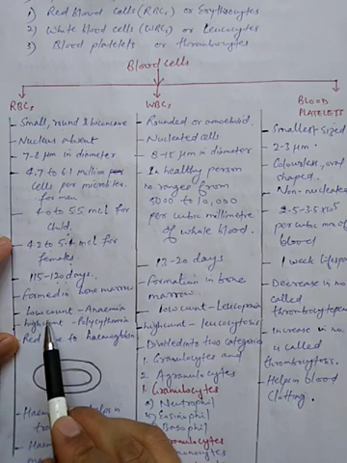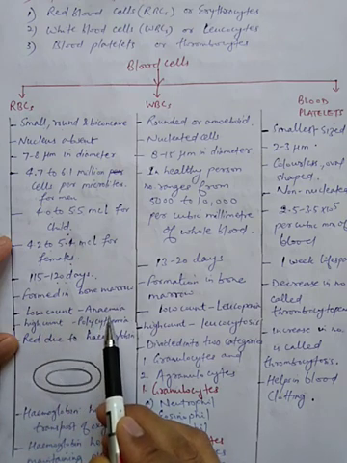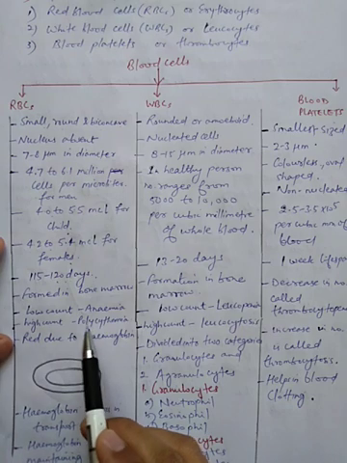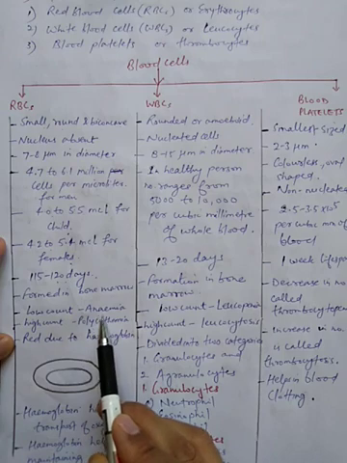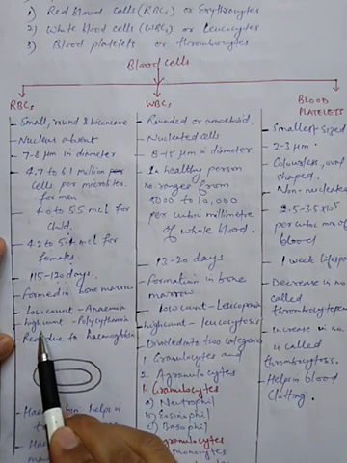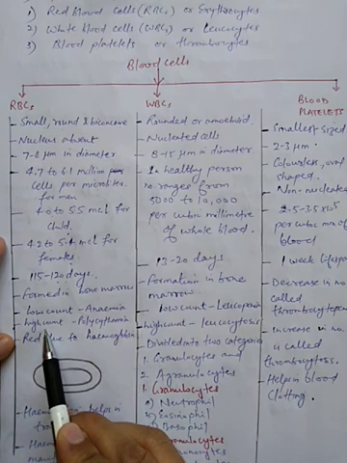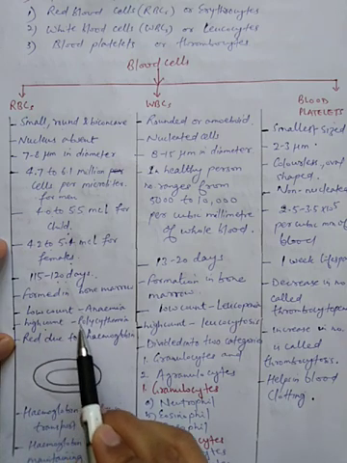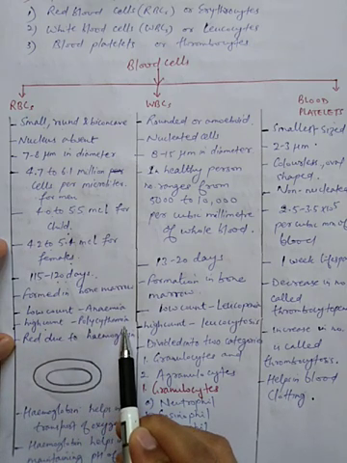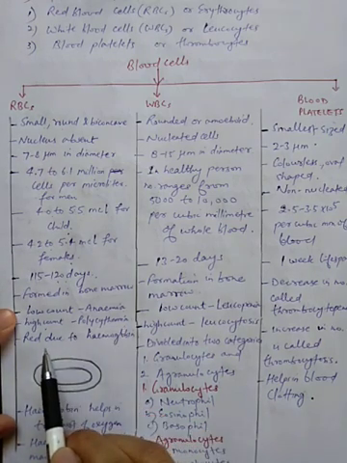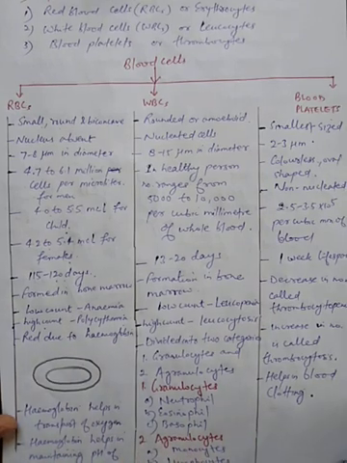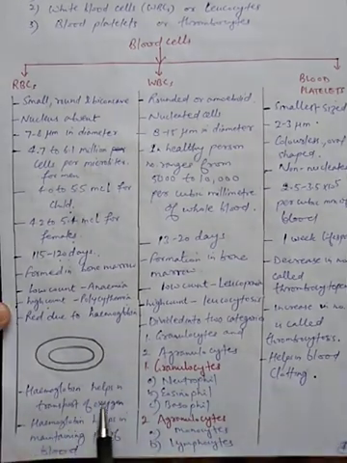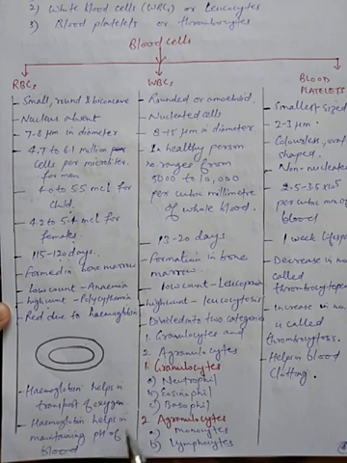Whenever there is low count of red blood cells, it leads to anemia. So whenever the number of red blood cells decreases, a human suffers from a disease which is known as anemia. Now in case of increase in the number of red blood cells, a condition comes which is known as polycythemia. Now you all know the color of the blood or these red blood cells is red due to presence of hemoglobin. Now hemoglobin helps in transport of oxygen, and hemoglobin helps in maintaining pH of blood.